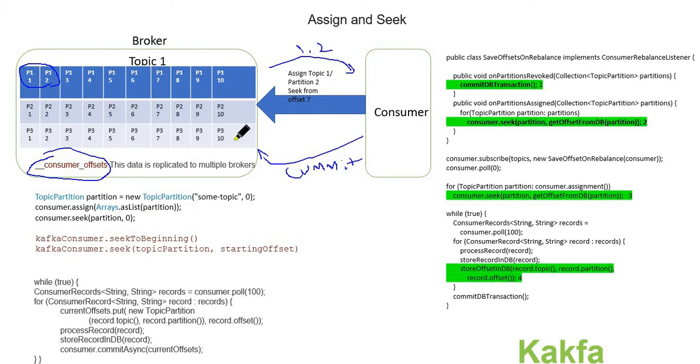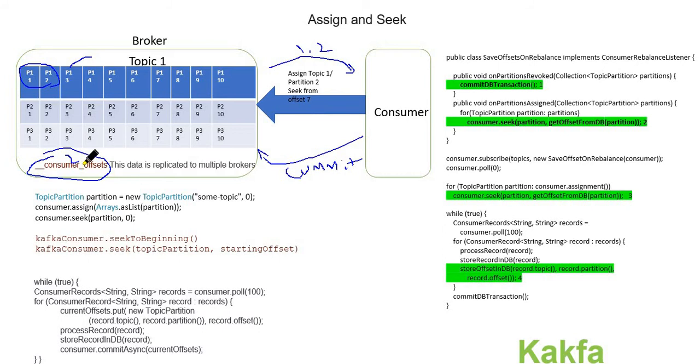When the consumer comes the next time, the broker will see what the next offset is that it needs to send to this particular consumer. Since we saved 2, it will increment by 1 and start sending from 3. So this is the default behavior.